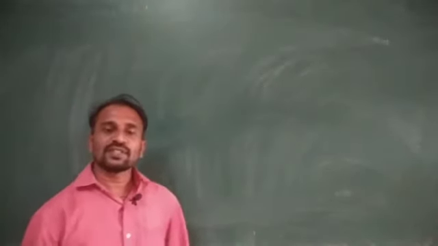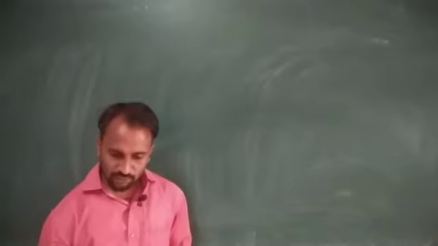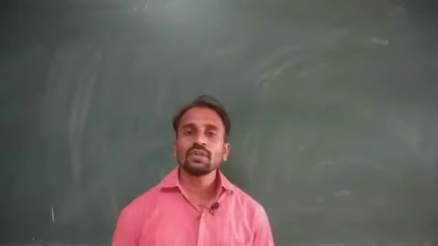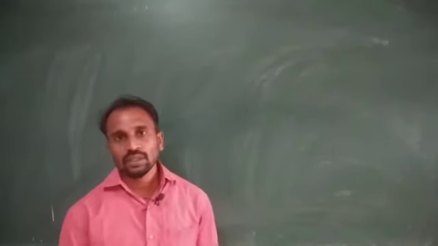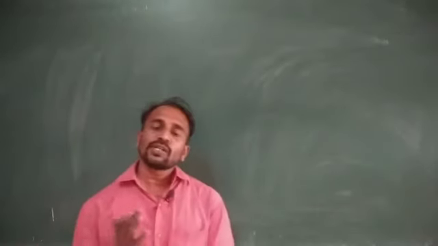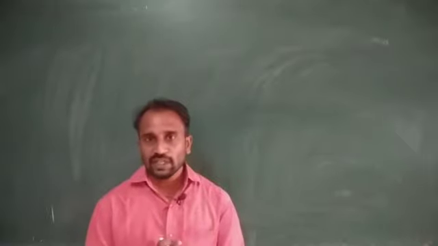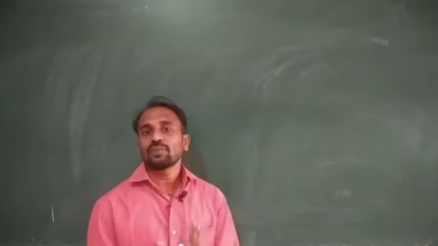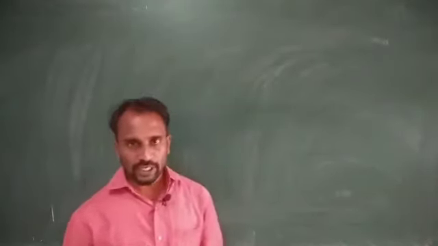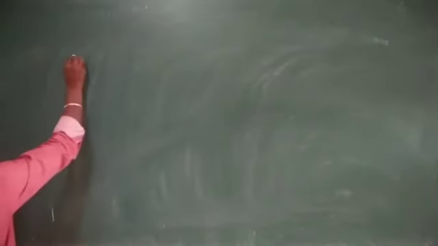Hello dear students, today we will discuss Bohr's quantization and velocity, and also the radius of the nth orbit. First, we consider Bohr's quantization. You already know from Bohr's postulates that the angular momentum of an electron is an integral multiple of nh by 2 pi. Okay, the same condition.